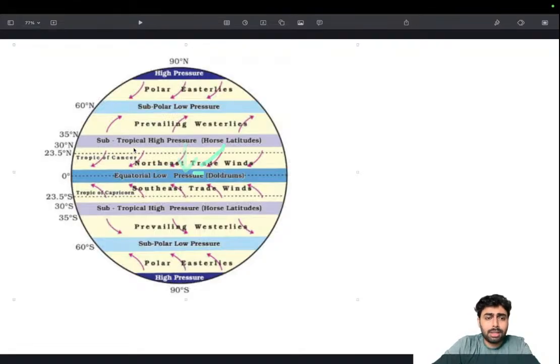I hope you understand, because the wind direction is from subtropical high pressure to low pressure. Just remember, wind flows from high pressure to low pressure, and there is an alternating band of low pressure, high pressure, then low pressure, then high pressure. So that's how things are. Also remember this latitude. Okay, that's all about it.